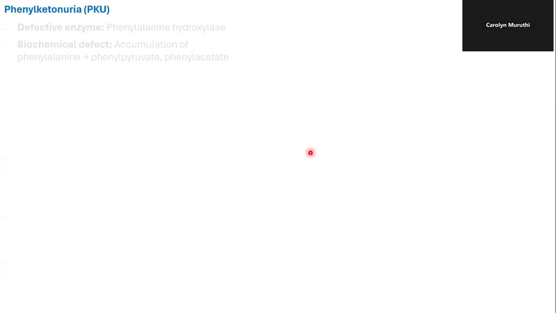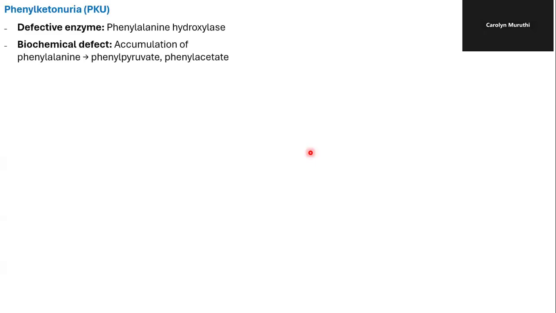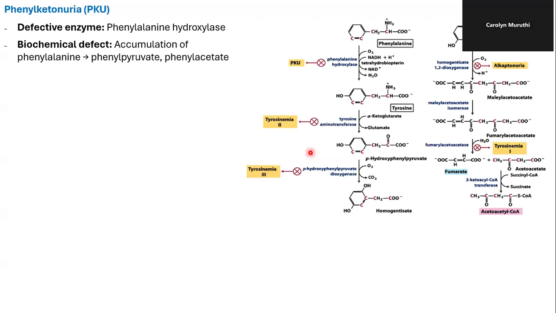So we start with phenylketonuria, also known as PKU, and this is as a result of defective or deficiency of phenylalanine hydroxylase, which is involved in the formation of tyrosine. And a defect in this enzyme will result in accumulation of phenylalanine.